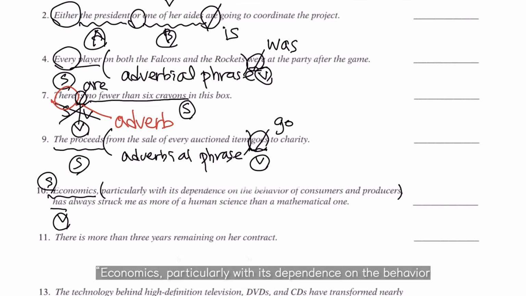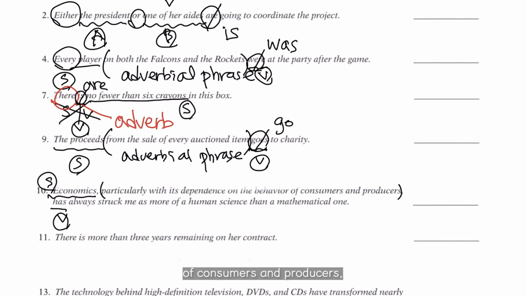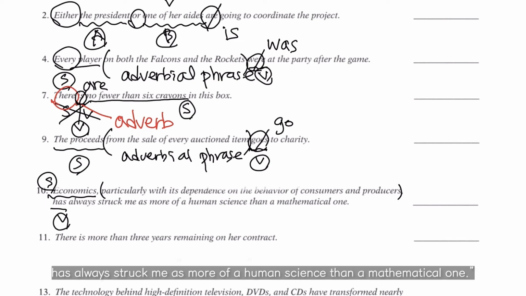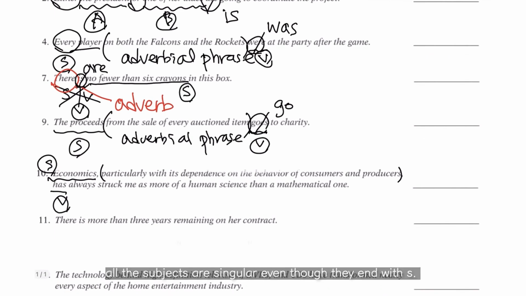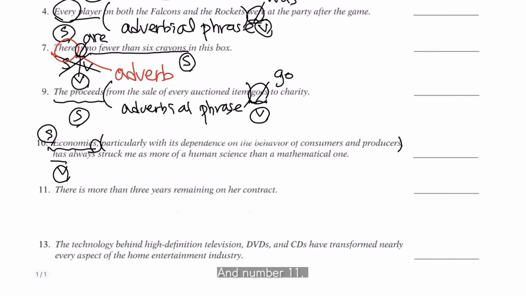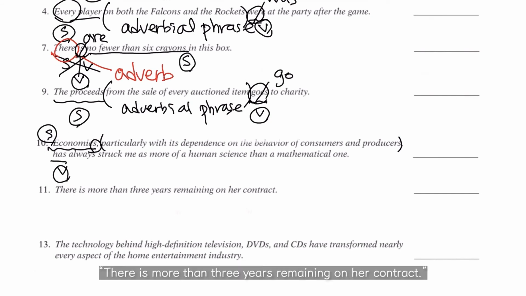So economics, particularly with its dependence on the behavior of consumers and producers, has always struck me as more of a human science than a mathematical one. As I told you before, all the subjects that finish with s are not necessarily plural. It's singular.